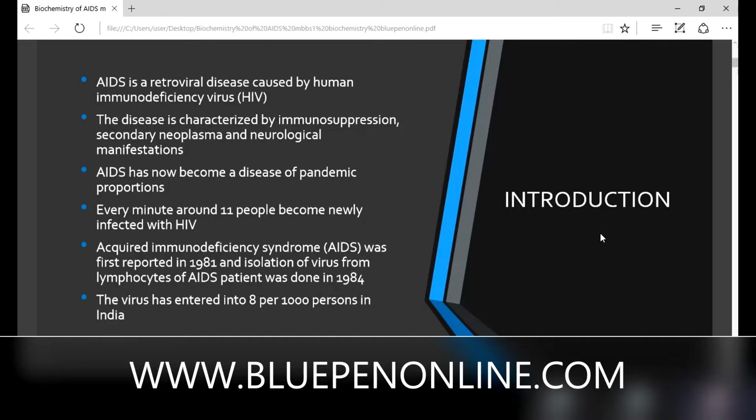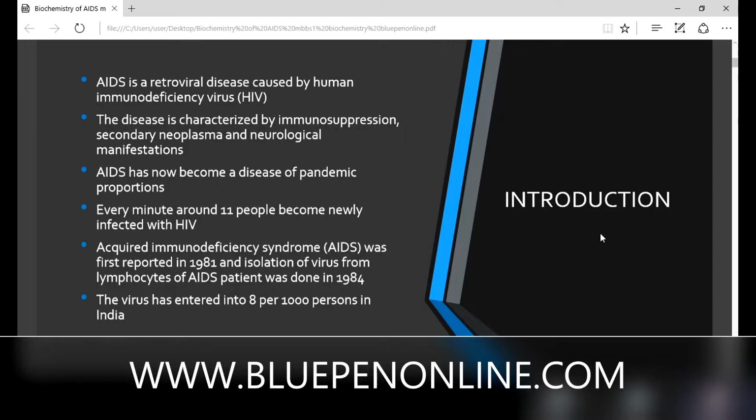Acquired immunodeficiency syndrome was first reported in 1981, and the isolation of the virus from lymphocytes of an AIDS patient was done in 1984. So just now we find out that the virus has entered into 8 per 1000 persons in India. Already that virus has entered into 8 per 1000 persons in our India.